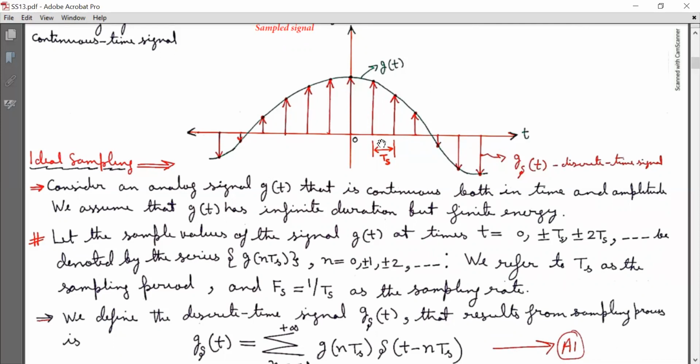The interval between two successive sampling points is capital Ts, as mentioned here. This point indicates the amplitude of the sample, that is g(nTs).